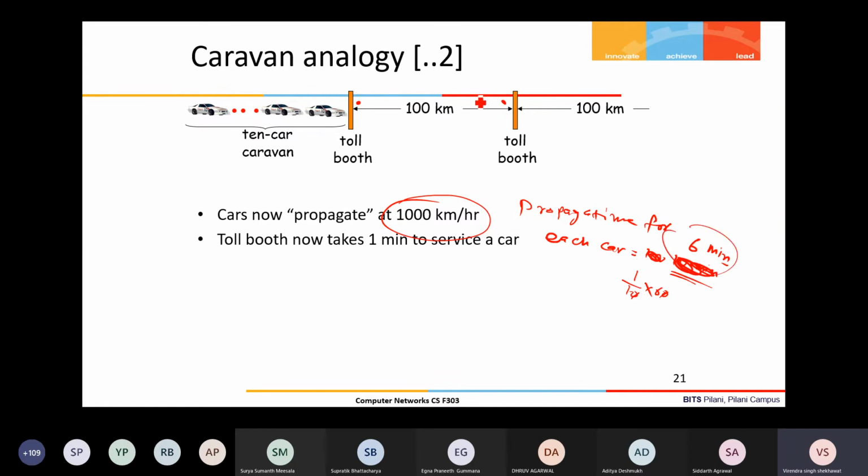So 6 minutes it will take from here to here. That is the propagation time.